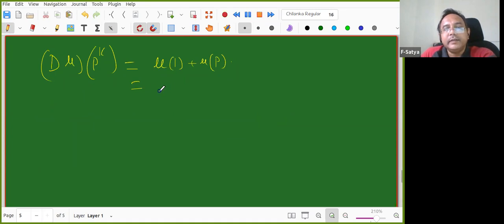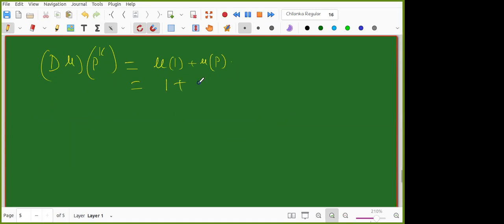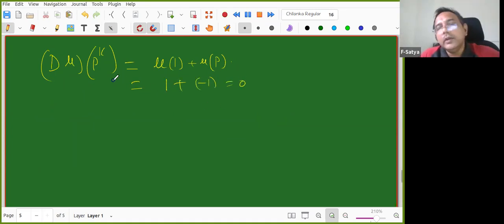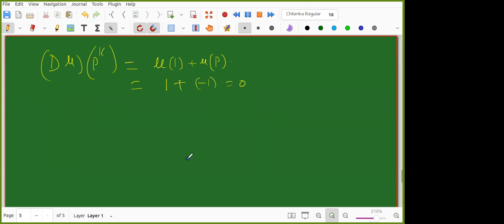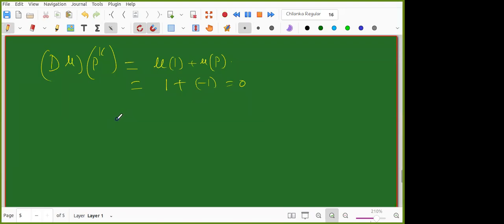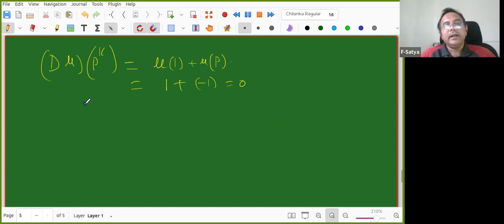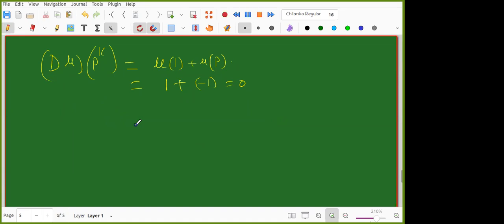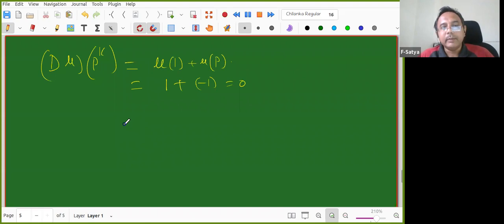What is the answer for this? It is 1 here, 0. And it is -1 here. It is 0. So you see that you prove for even prime powers directly, not only for primes. Okay, Achila, is it clear? Yes, sir. Very good. Now we need to prove for general n. Yes. So then we can use fundamental theorem of arithmetic. Great. Yeah. So that's what my goal is also.